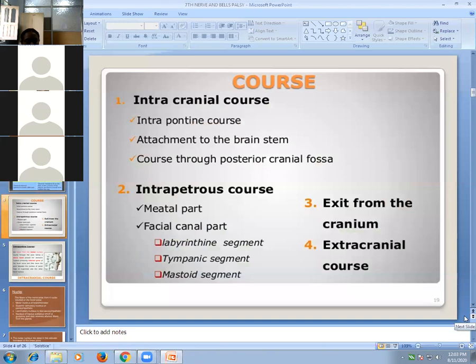Now the course of seventh nerve having 3 parts or 4 parts: intracranial course, then intrapetrous part, then exit from the skull, and extracranial course. So the course of seventh nerve is divided into 4 parts.